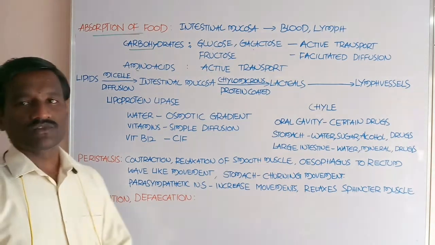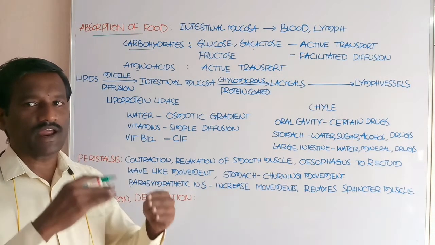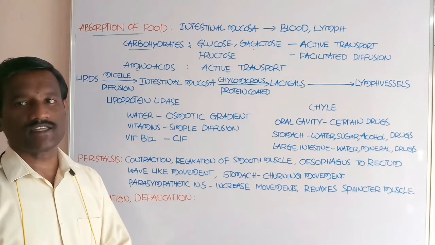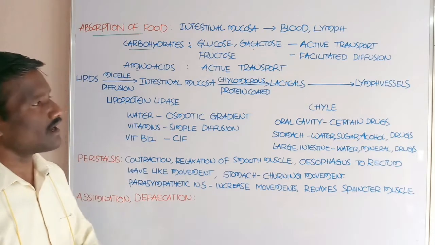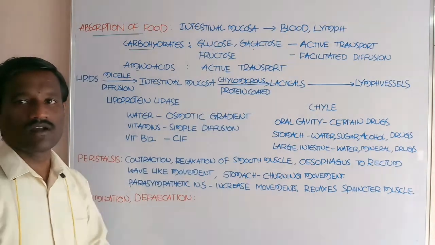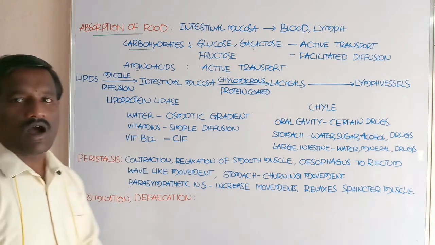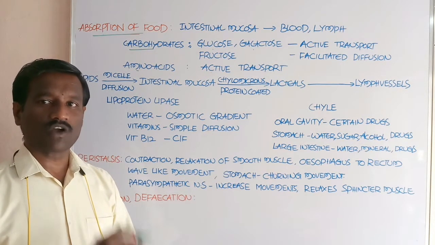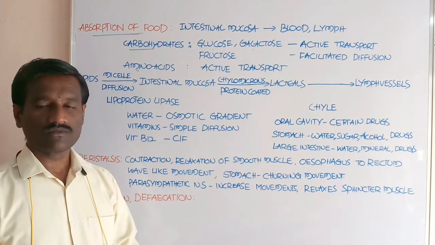And these are the food particles. Food particles first enter the cells present in the intestinal mucosa. From the intestinal mucosa, they enter the blood and the lymph, which are termed body fluids. Already you know about the food particles. Food particles are carbohydrates, proteins, and lipids.